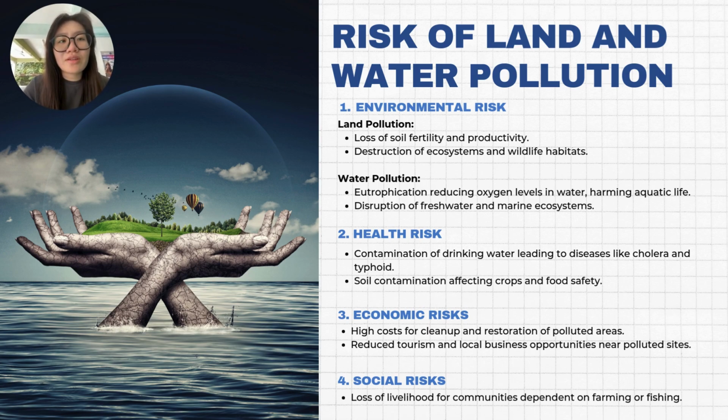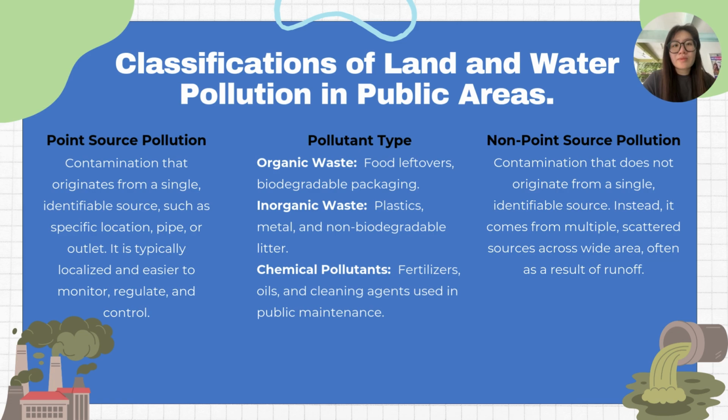Water pollution causes eutrophication, harming aquatic life and contaminating drinking water, leading to diseases like cholera and typhoid. Soil contamination affects crops and food safety, threatening food security. Point source pollution comes from a single identifiable source, such as a pipe or outlet, making it easier to monitor and control. In contrast, non-point source pollution originates from multiple scattered sources, often through runoff, making regulation more challenging.